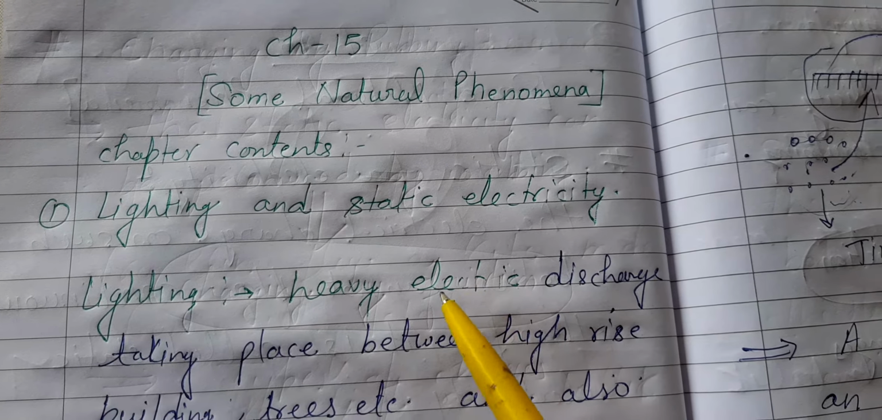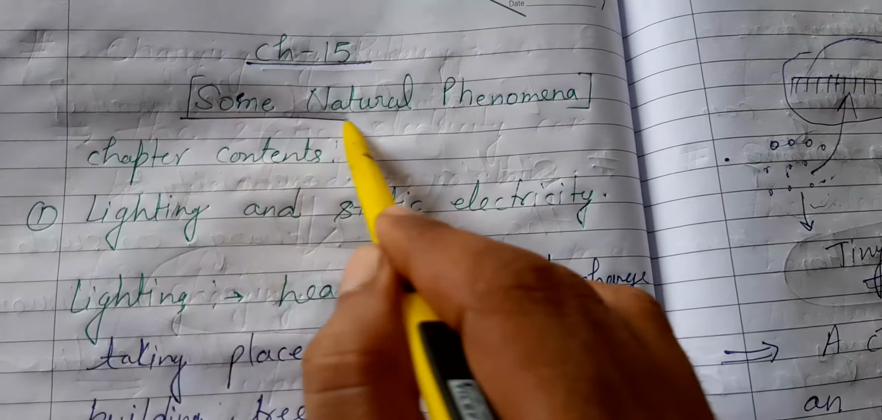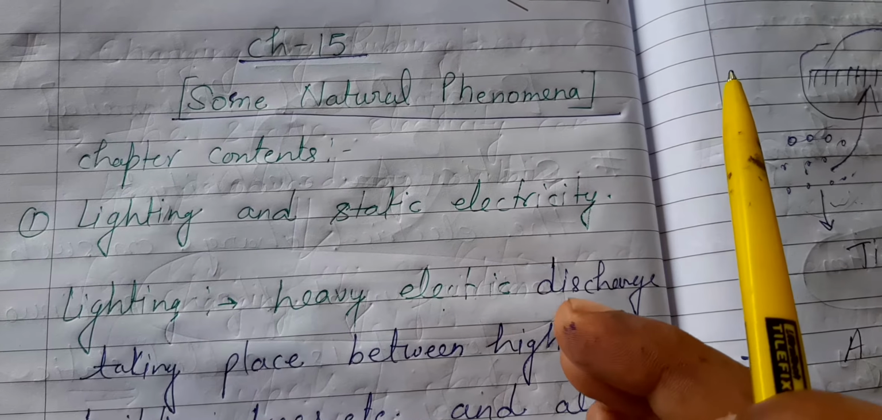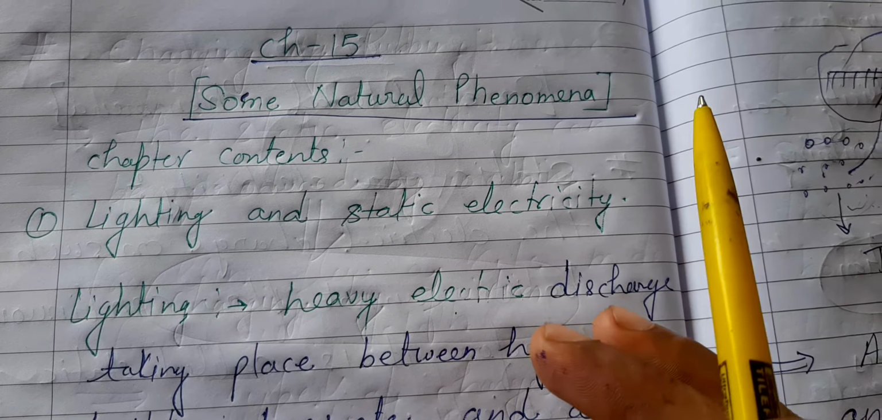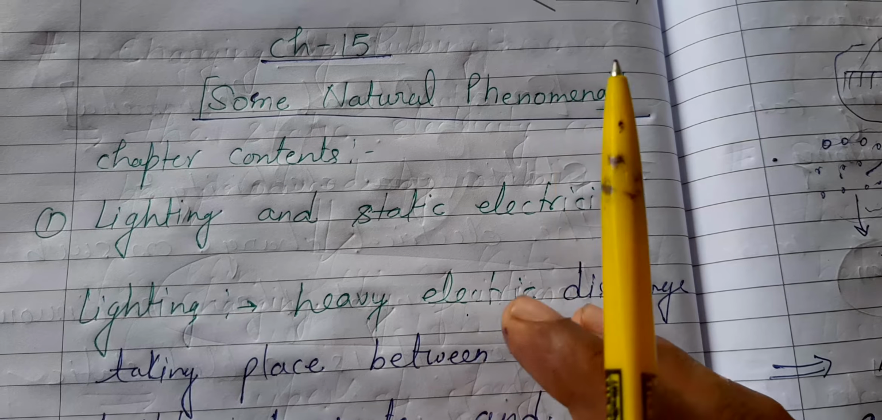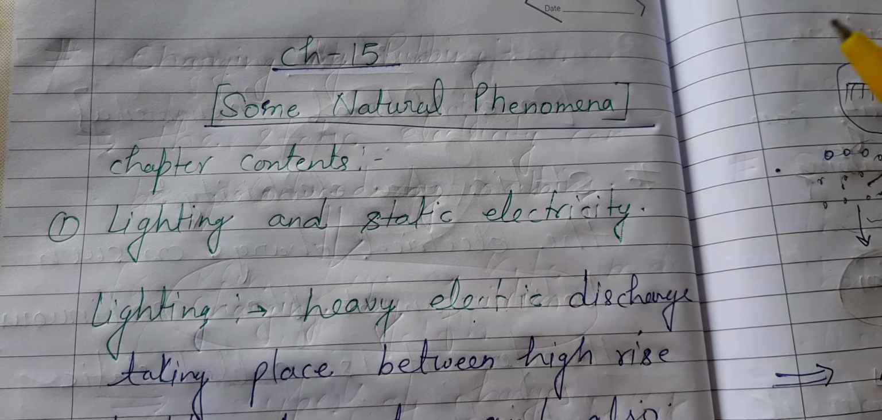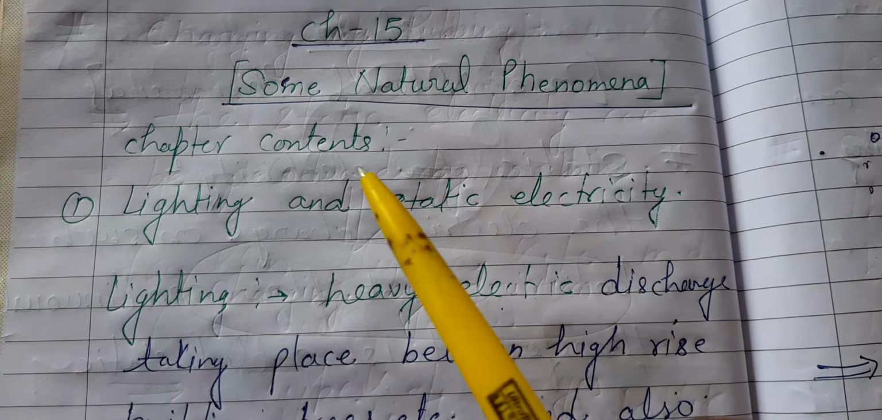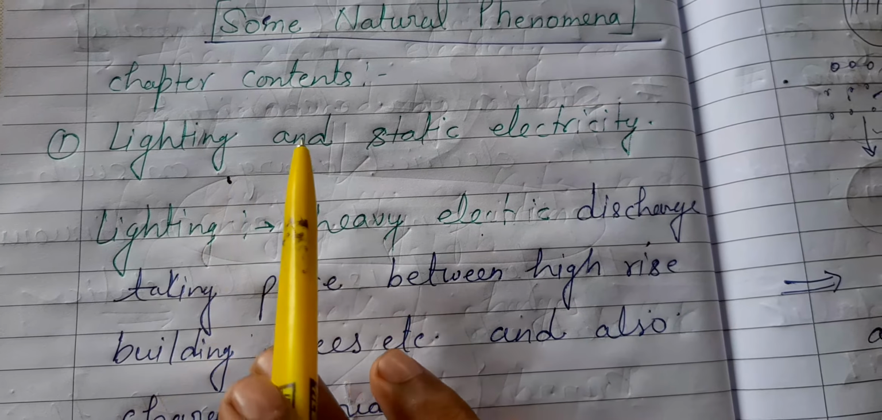Today we are going to start chapter number 15, that is Some Natural Phenomena. In this chapter we have to learn about some natural phenomena, and this is very important to us because we will learn why the lightning effect arises in our atmosphere. So in this chapter we will learn about lightning and static electricity.